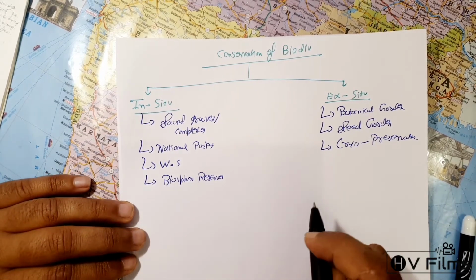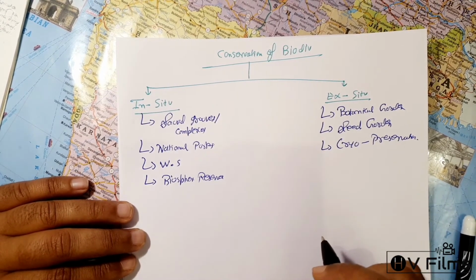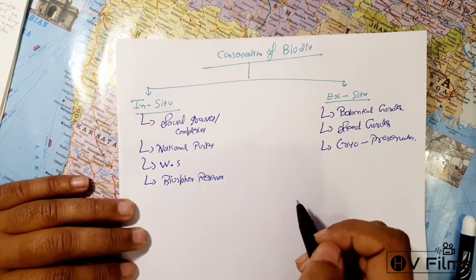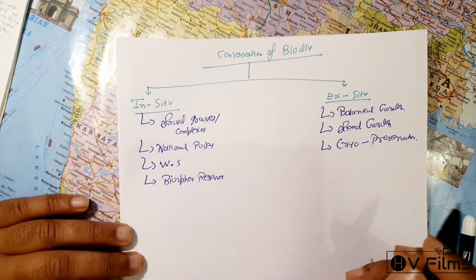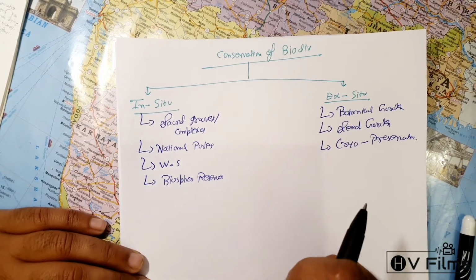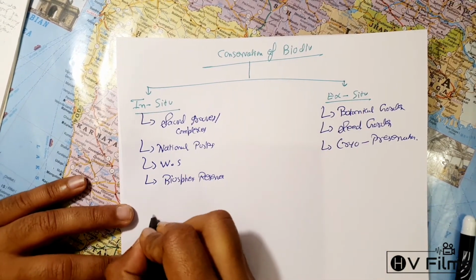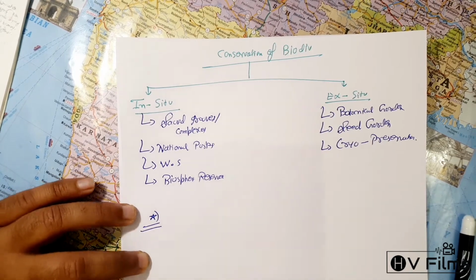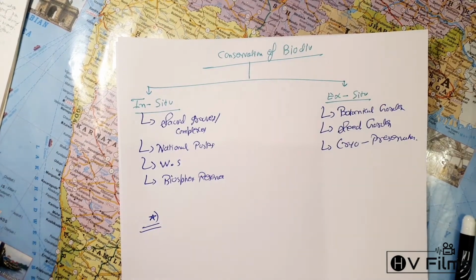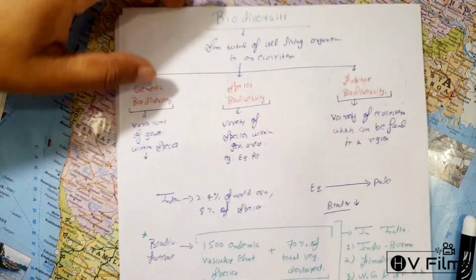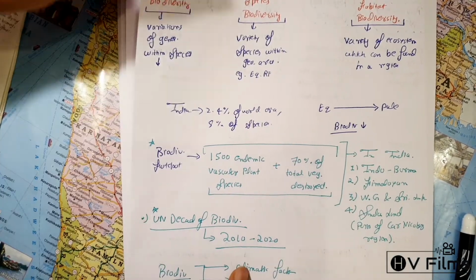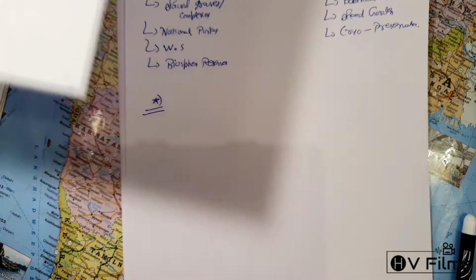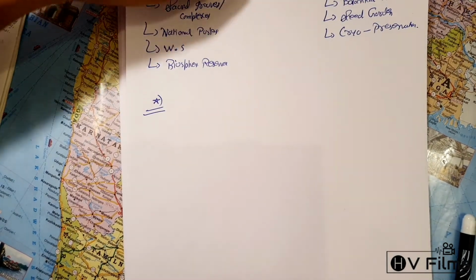Similarly, there are certain things called ecological hotspots. It is a concept given by Norman Myers, based on the number of endemic species and the degree of threat. I think we have already discussed that. A few points to add on to that, let me add it there itself so that you remember. So, biodiversity hotspots. There are a few things more actually.